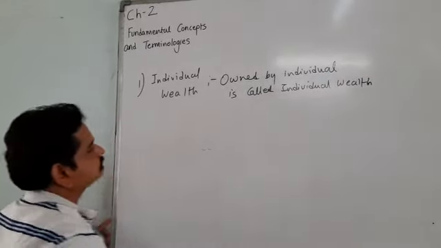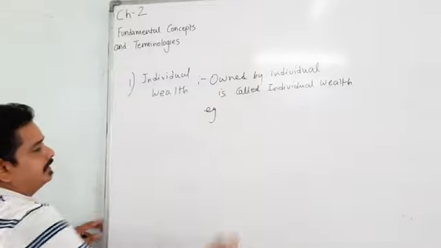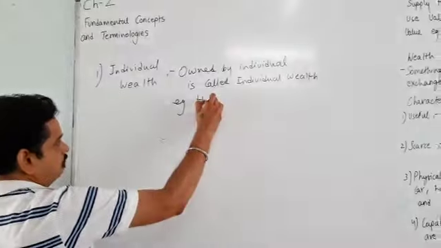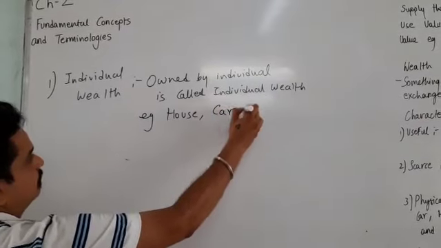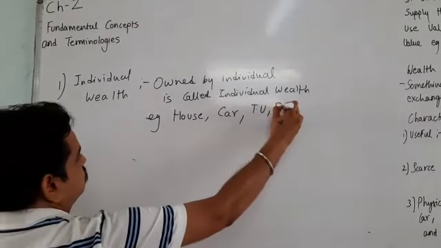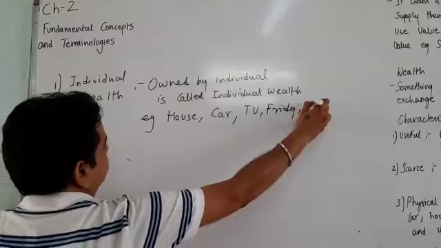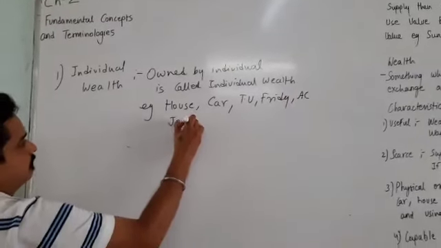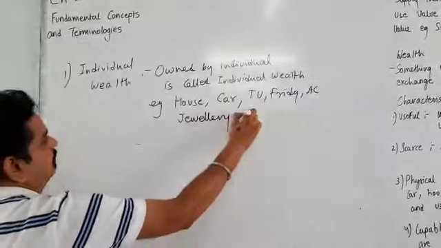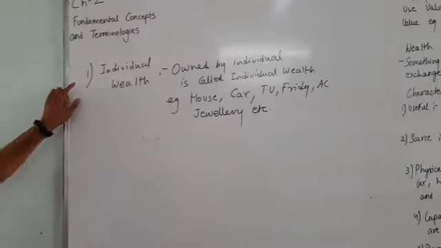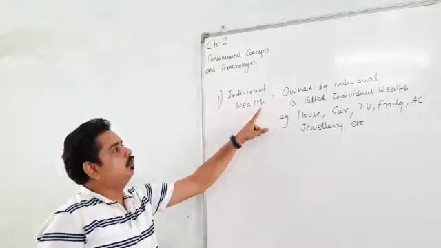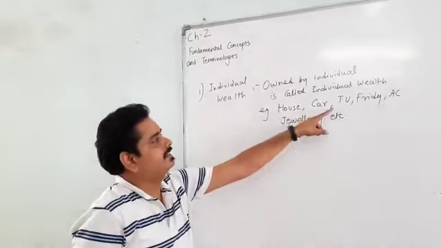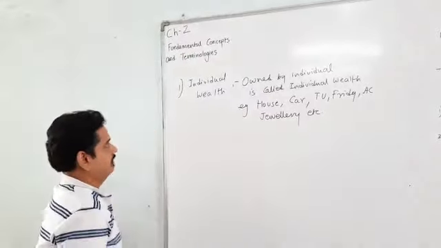Let's take an example. Suppose a person has a house, that is his individual house, car, TV, fridge, AC, jewelry, etc. These are considered as individual wealth. These are all owned by an individual, that's why they are considered as individual wealth.